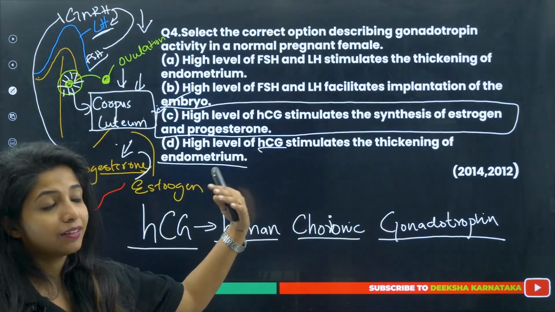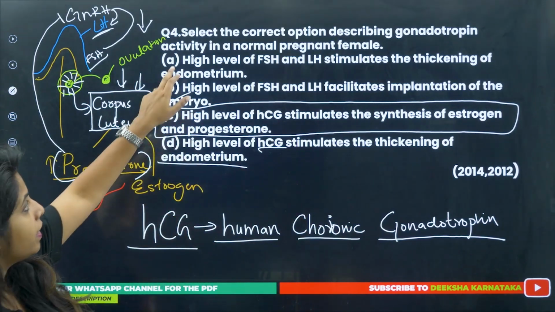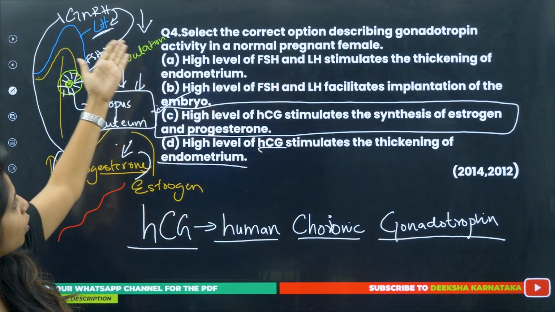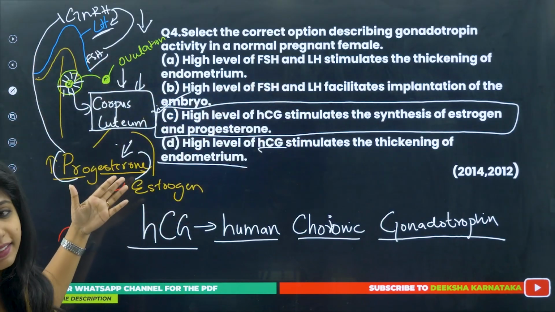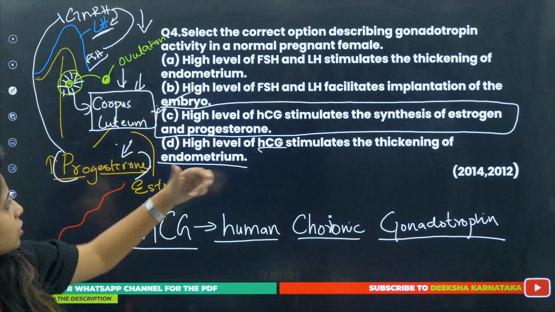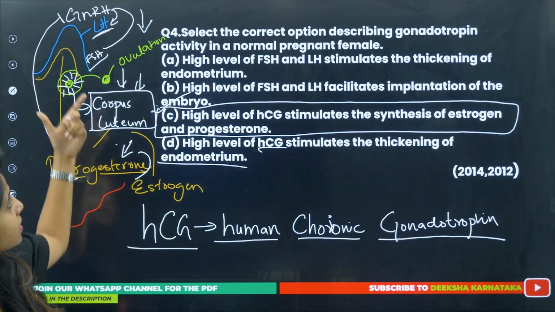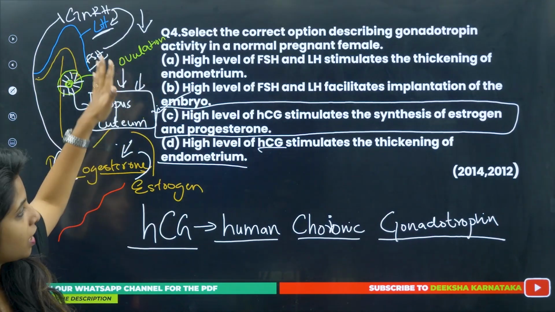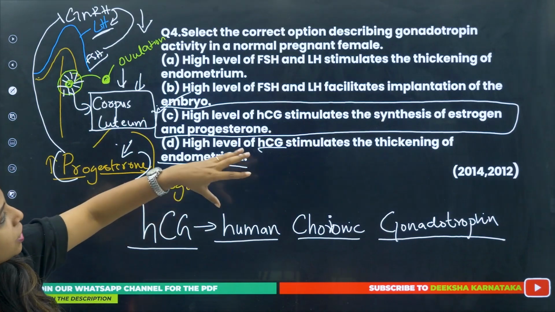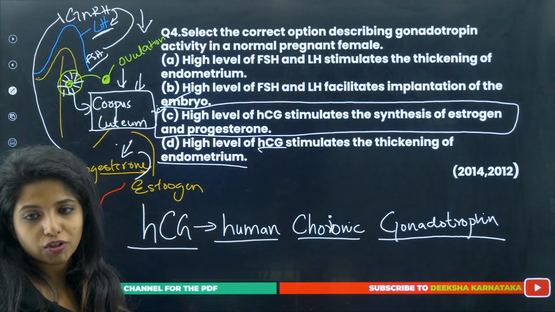So, we never know, it can get repeated more often. High levels of FSH and LH stimulate the thickening of endometrium. Obviously, as you saw over here, it's not like that. To stimulate the thickening, we need just progesterone and estrogen, and if this is there, that won't be there in high amount. This has to be in low amount. High levels of FSH and LH facilitate implantation of the embryo, same thing again. So, it does not make any sense.